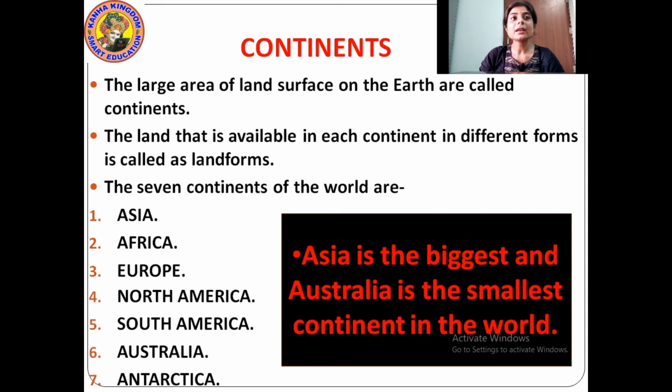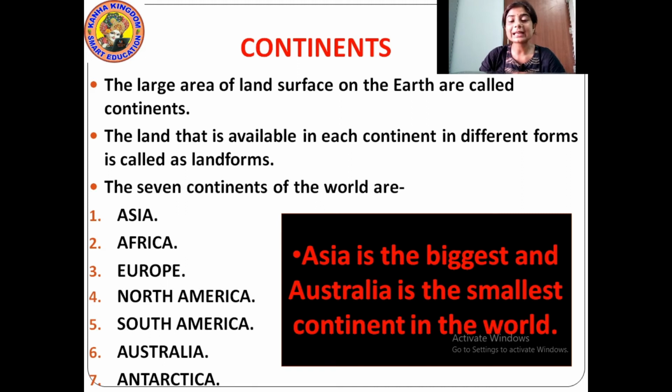Okay. Then the land that is available in each continent in different forms is called landforms. What are landforms? Landforms are different forms of land, that means different types of land. There are mountains, plateaus, plains, hills. Yes or no? These are the different landforms on the earth.